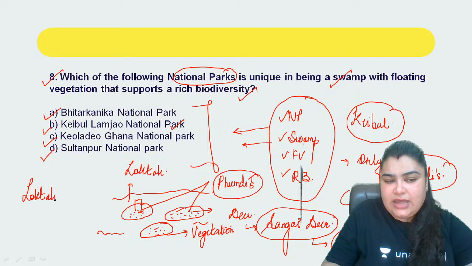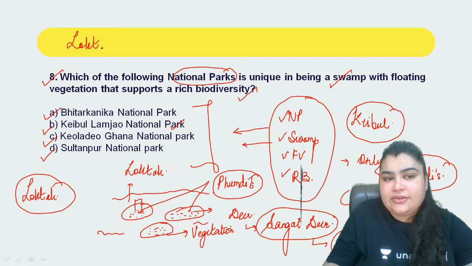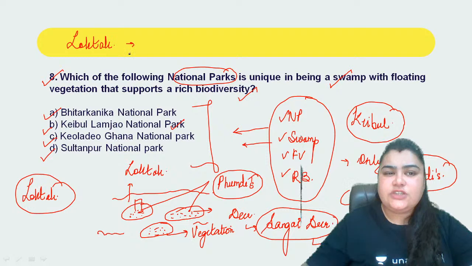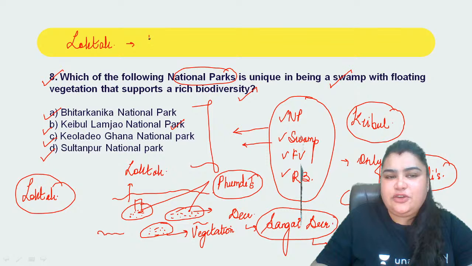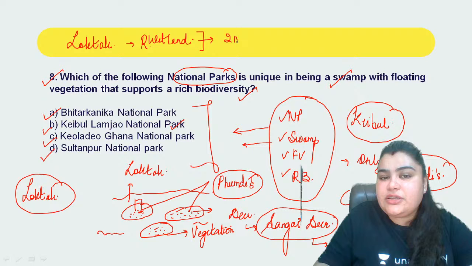Also, guys, a little aspect that I would want to discuss here is, when we speak of the Loktak Lake, quickly tell me, is it a Ramsar wetland site? Yes, it is. It is a Ramsar wetland site, and India has only two Montreux record sites, right?